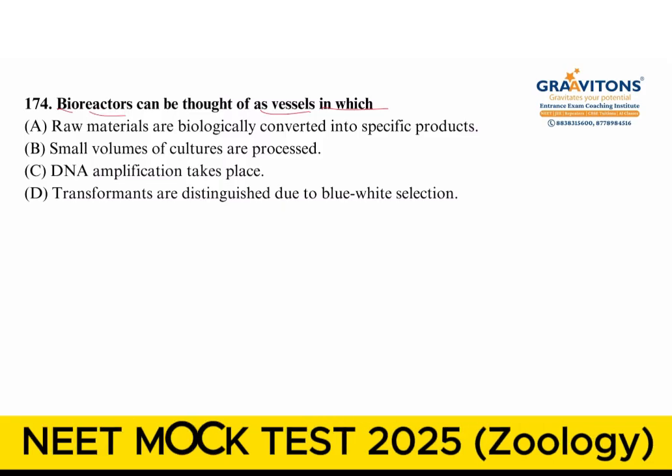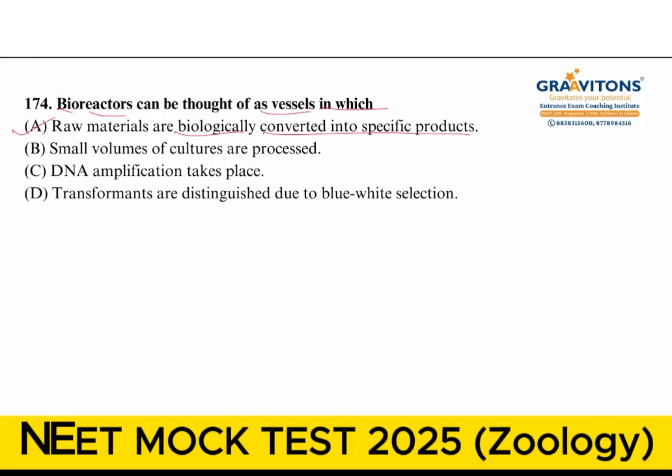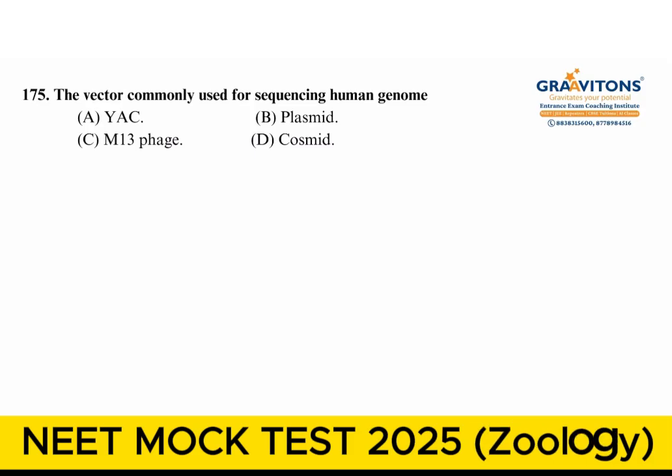In bioreactors, living organisms will be converting raw materials into specific products. Okay, so if you provide the raw materials to the reactors, they will be biologically converted into specified products. This is the answer for this question. And next one, the vector commonly used for sequencing the human genome. So all three can be used as vector. Commonly used in HGP processes, yeast artificial chromosome.